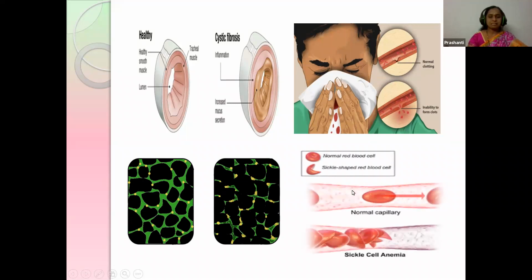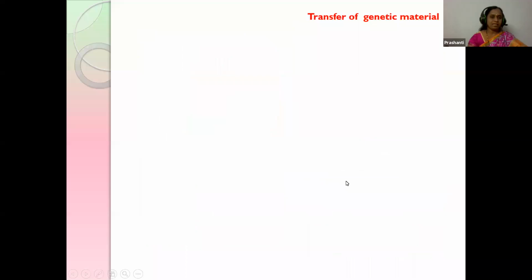And sickle cell anemia. What is anemia, children? Anemia means reduction of the blood cells. So here the red blood cells get the shape of a sickle, students, and later the red blood cells become very few, they reduce, and they lead to sickle cell anemia. So under these conditions, gene therapy is being done.